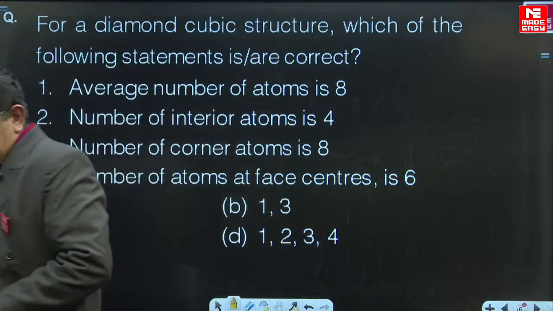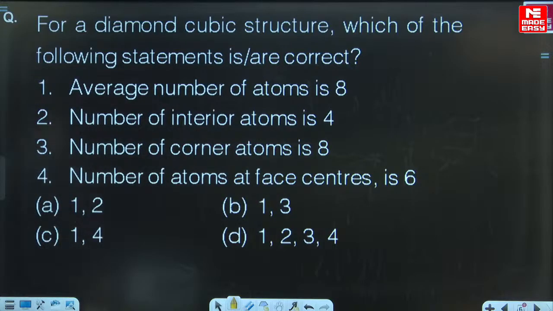Now, another question is there in front of you. The question reads like this. For a diamond cubic crystal structure, there are certain statements that are given, and you are asked to identify which statement is or are correct. Very, very important question, not to be forgotten under any circumstances.